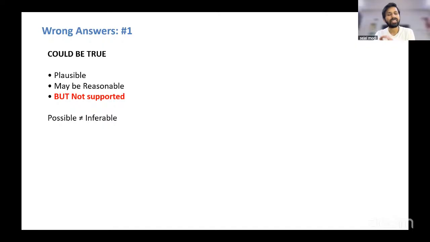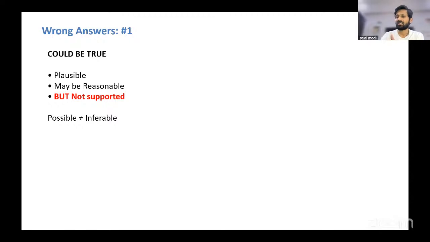We are eliminating the wrong ones out. Whatever is left is correct. This is a very Sherlock Holmes approach, right? Anything that is not provable from the text in the passage is out. What kind of options will those be? Firstly, could-be-true options. Could-be-true options are incorrect.